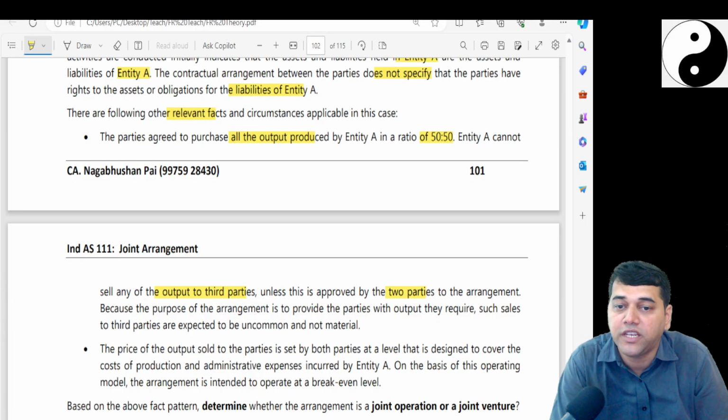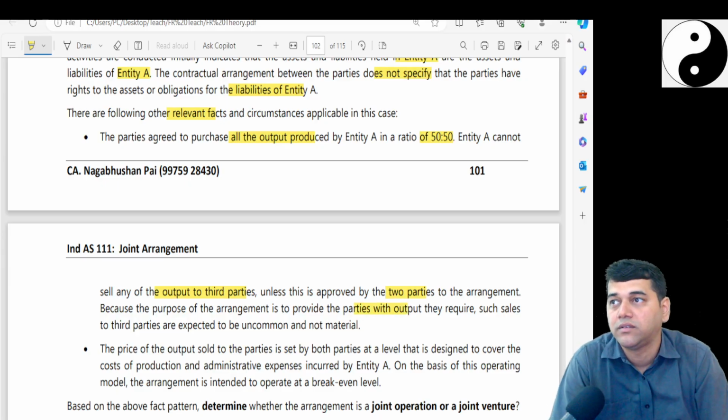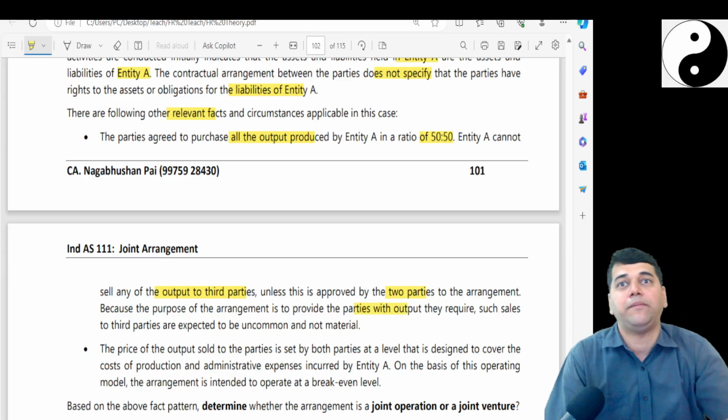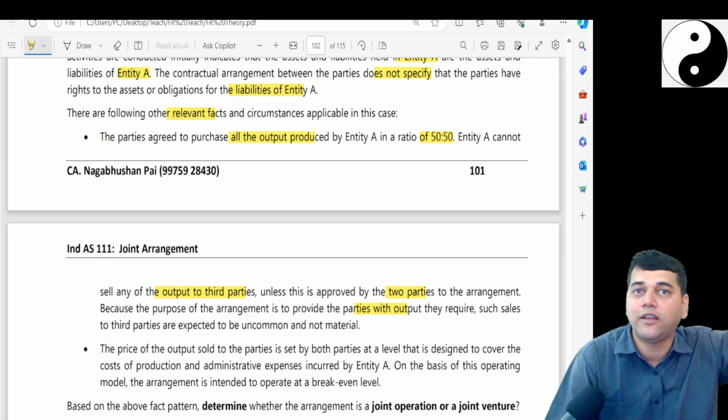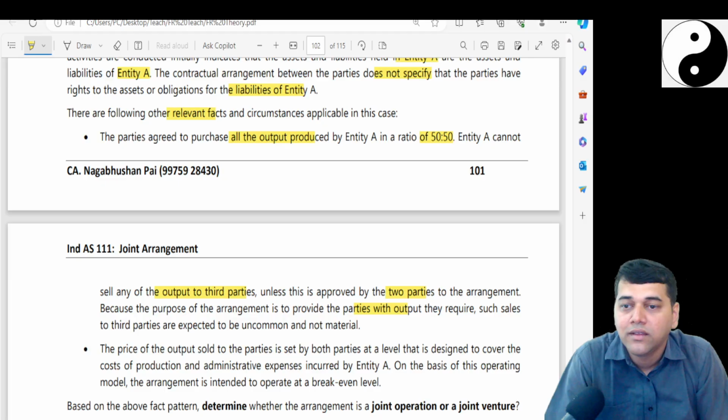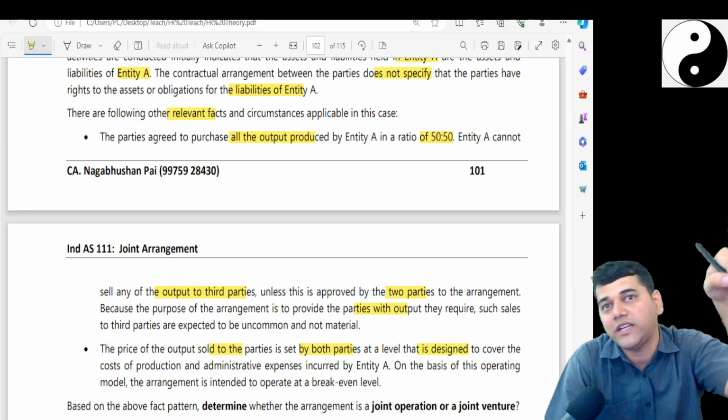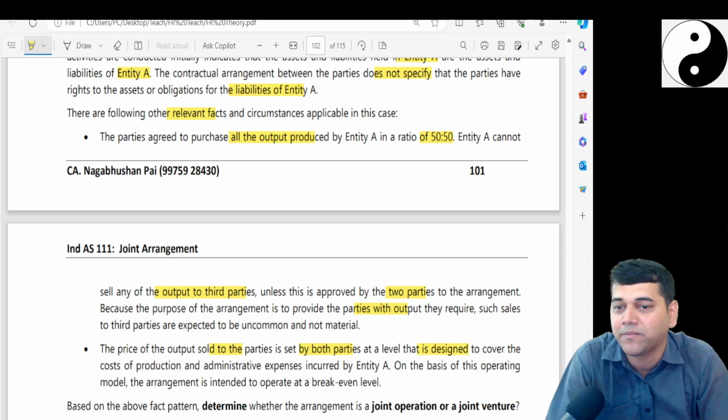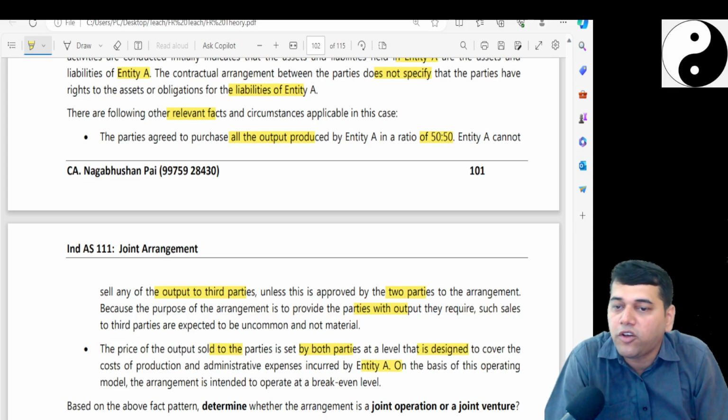Because the purpose of the arrangement is to provide the output, right? So tomorrow entity A cannot say, I am independent, I will sell to third parties. The price of the output sold is set up. Now who is going to set this price? It is set by the parties only. That means you cannot independently fix the price and make the profits there, on the basis of the operating model.